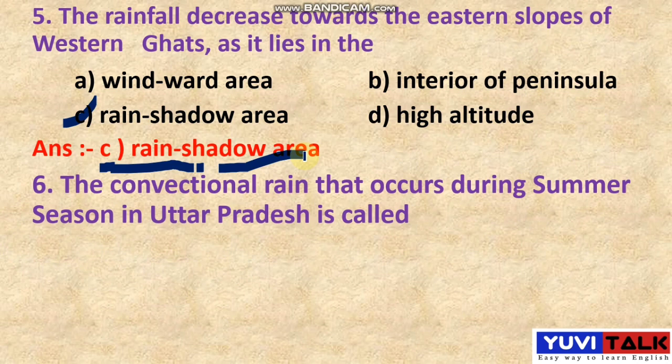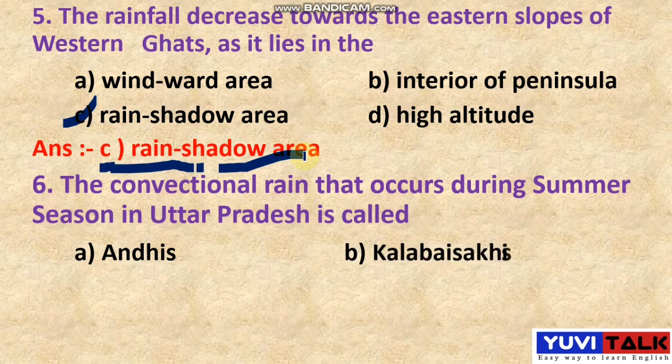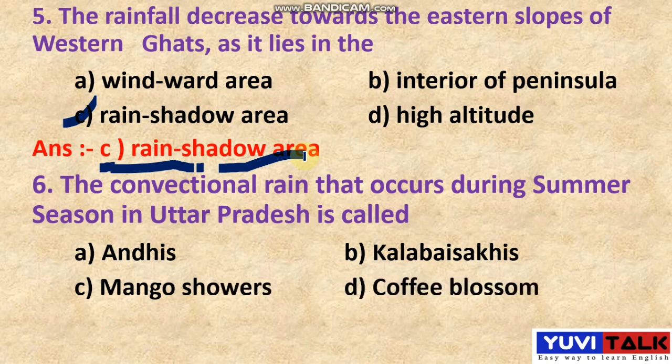Question number 6 is like this. The convectional rain that occurs during summer season in Uttar Pradesh is called. So at the time of the summer season in Uttar Pradesh, they get the convectional rain. So what have they called that rain? See, the options are like this. They called it the Andes. Option B, Kala Baisakis. Option C, mango showers. Option D, coffee blossoms. So here they gave the 4 options: Andes, Kala Baisakis, mango showers, and coffee blossoms.